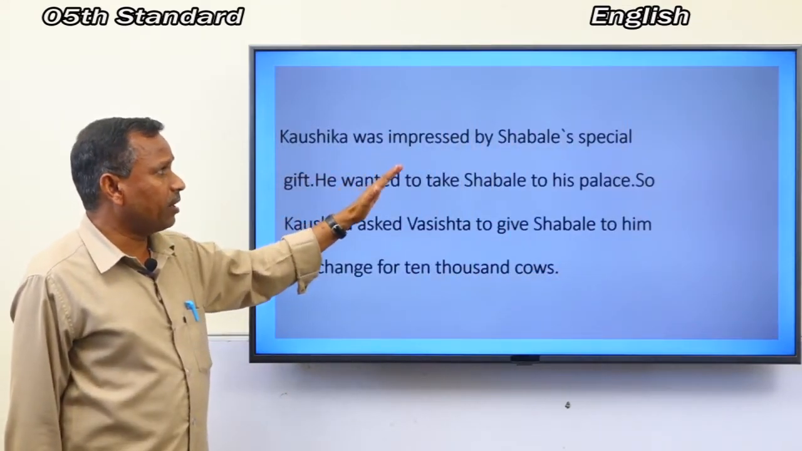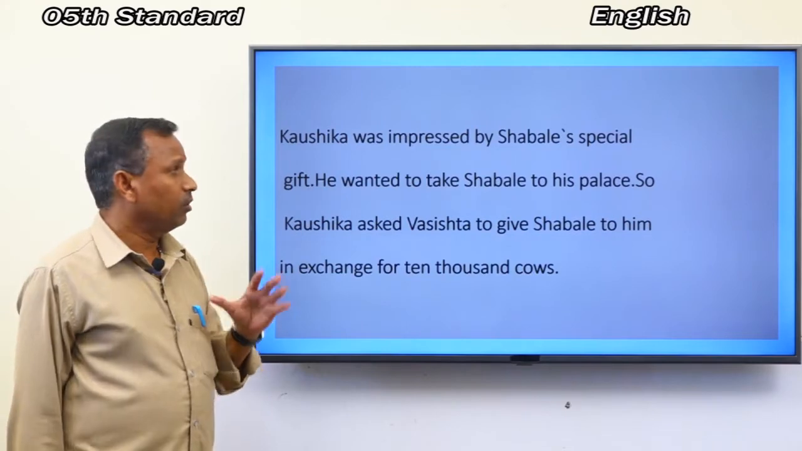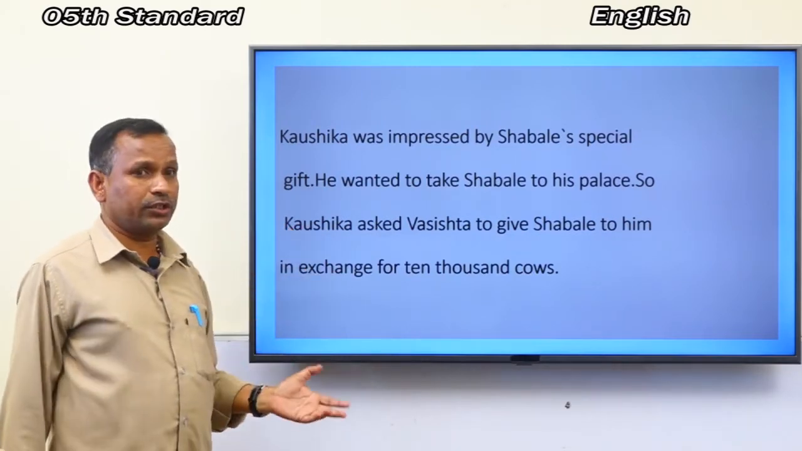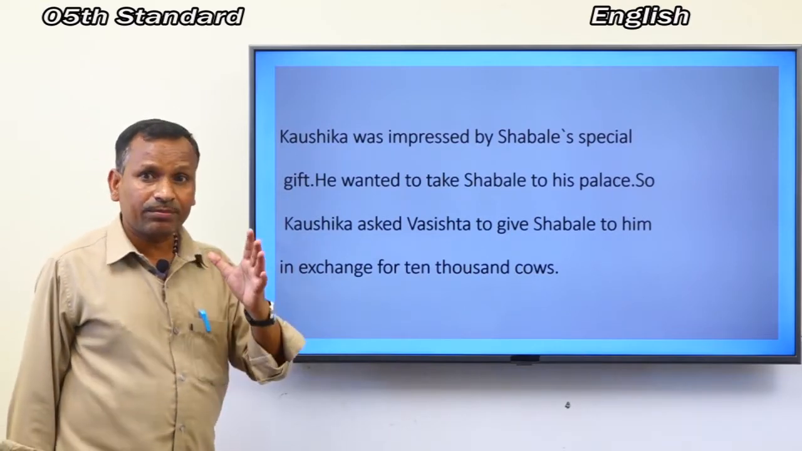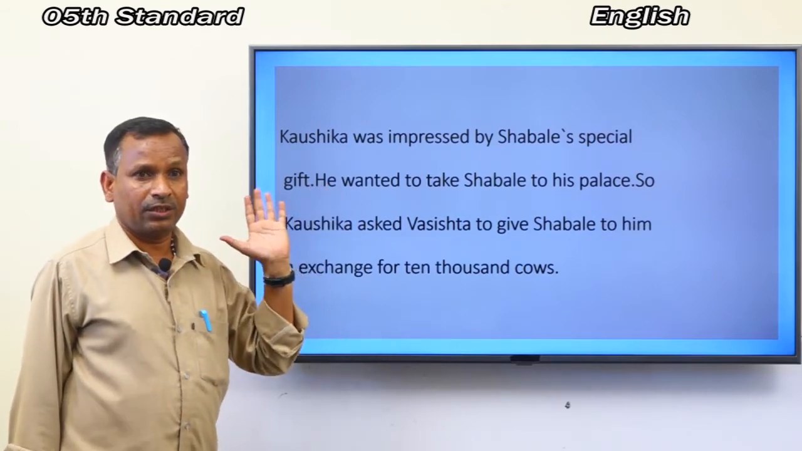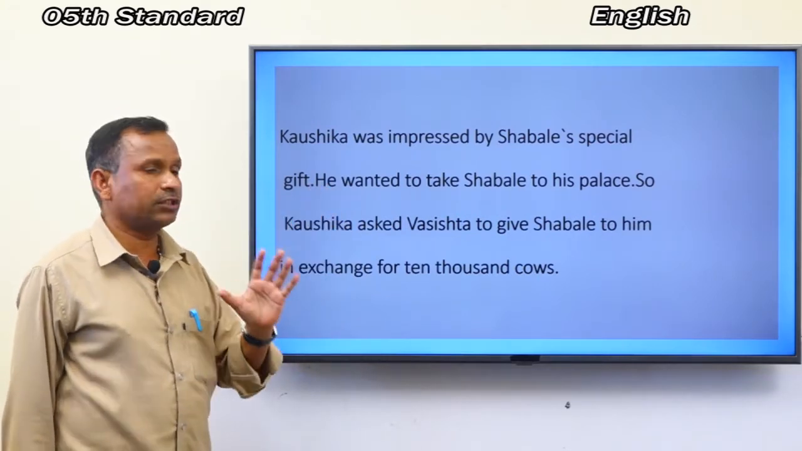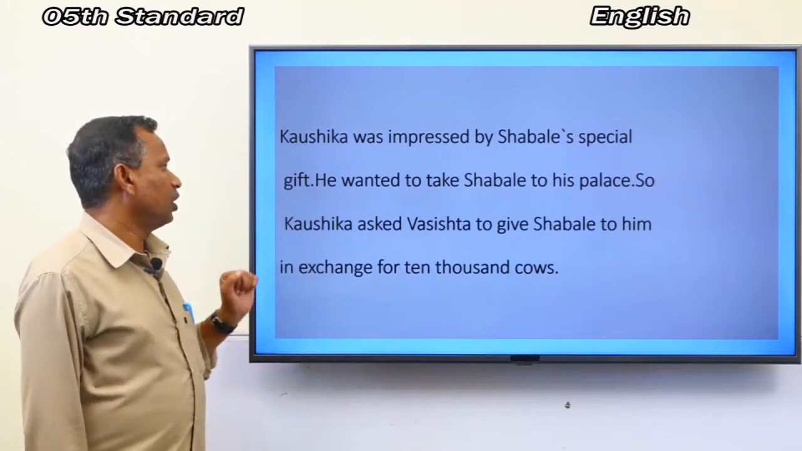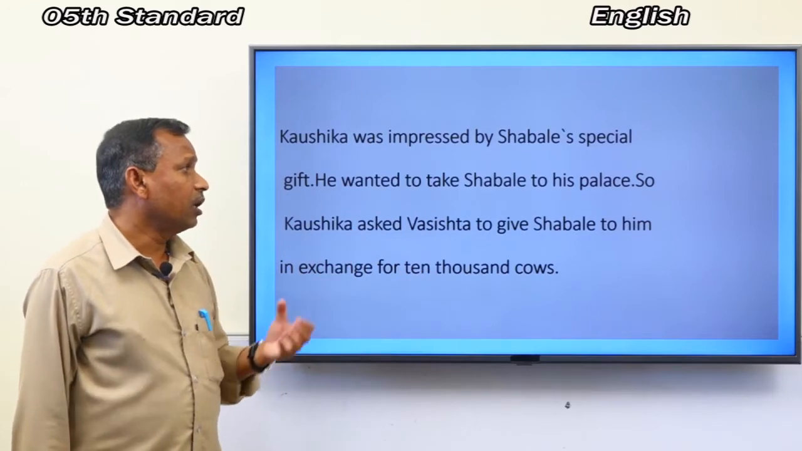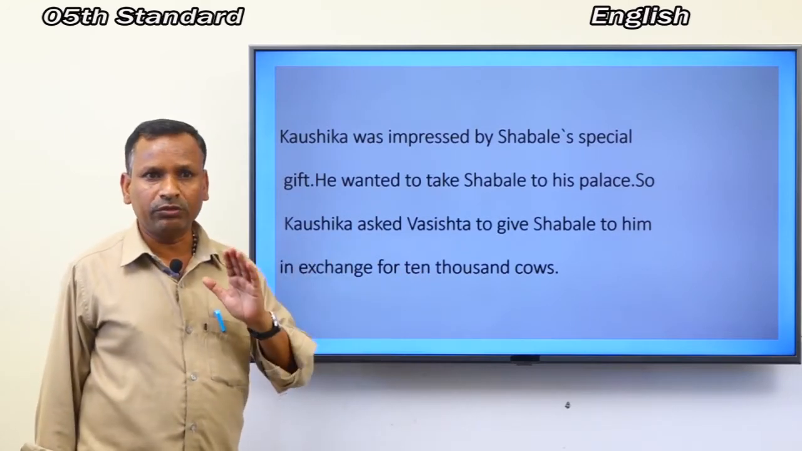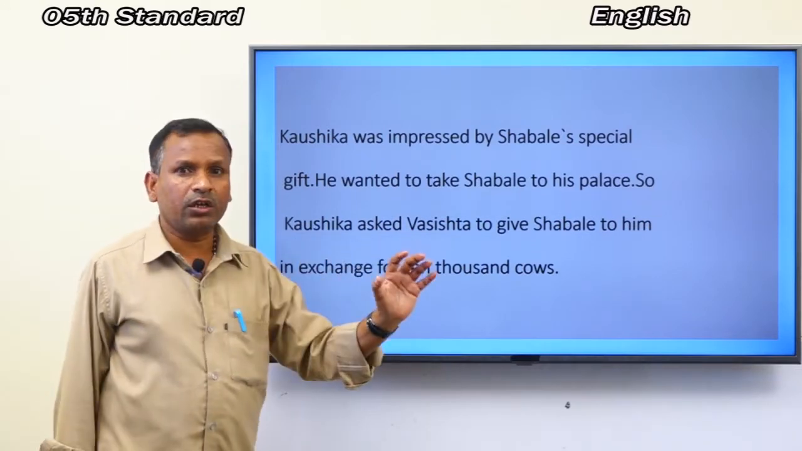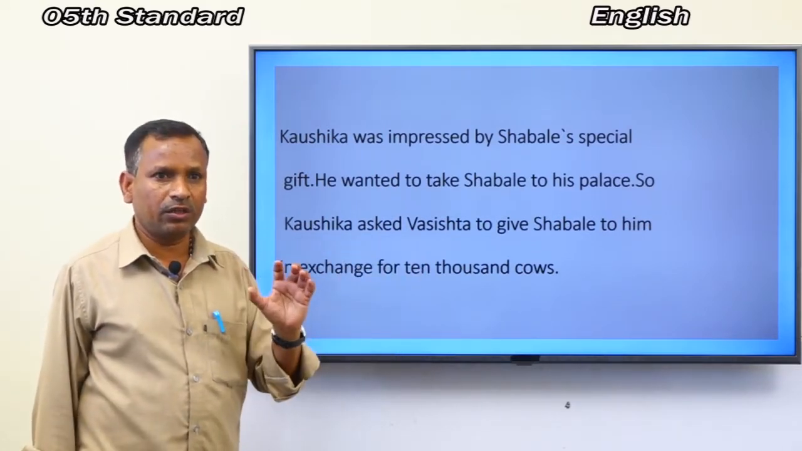Kaushika was impressed by Shabale's special gift. When Shabale gave them a tasty meal, Kaushika was impressed. He wanted to take Shabale to his palace. So Kaushika asked Vasishtha to give Shabale to him, in exchange for 10,000 cows.